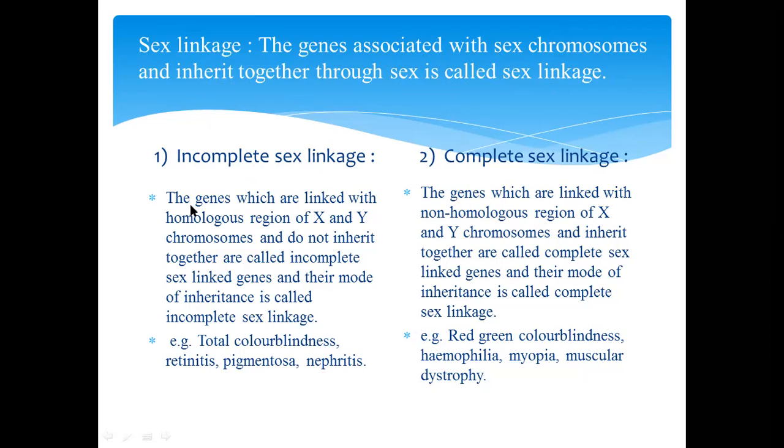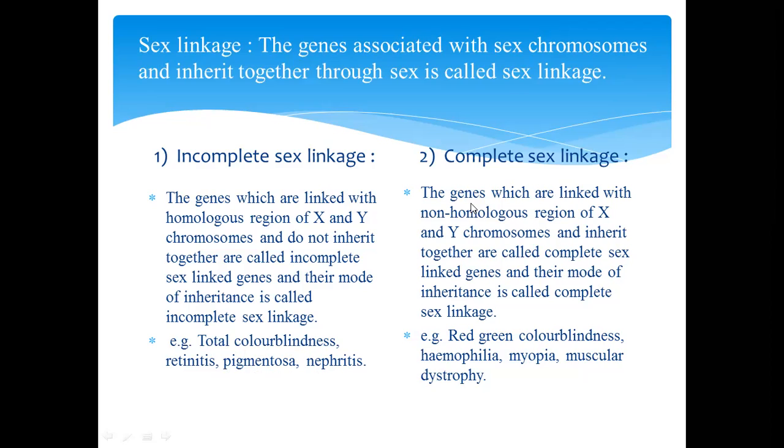In incomplete sex linkage, the genes linked with the homologous region of X and Y chromosomes and that do not inherit together are called incomplete sex linked genes. Examples are total color blindness, retinitis pigmentosa, and nephritis.